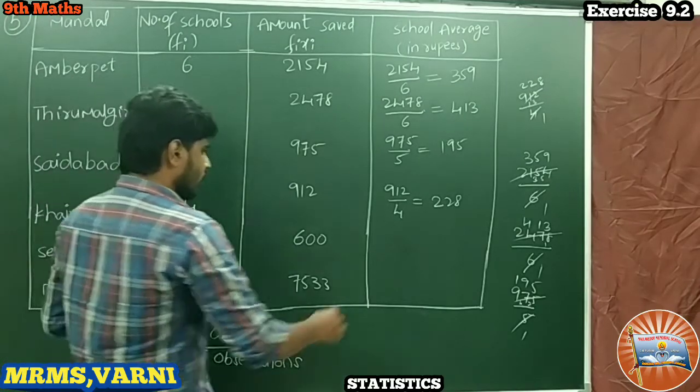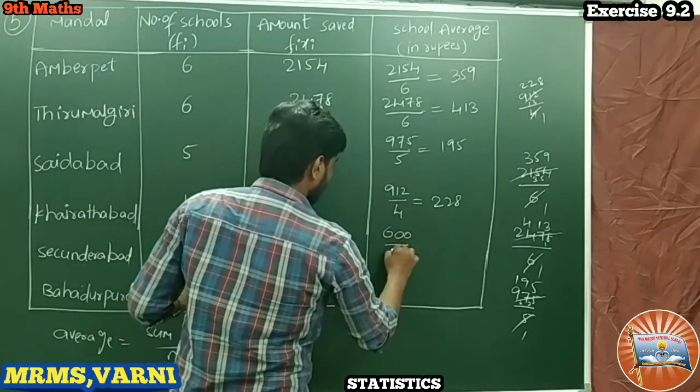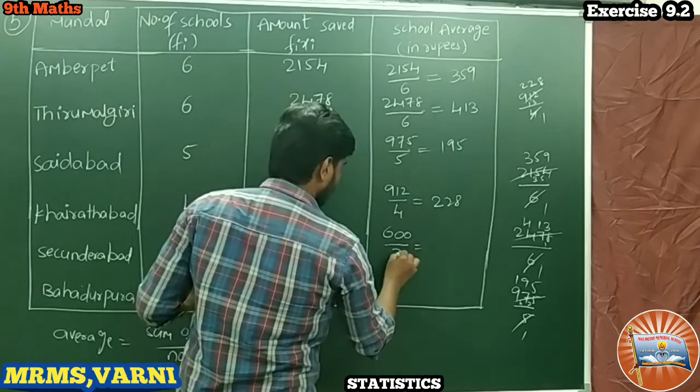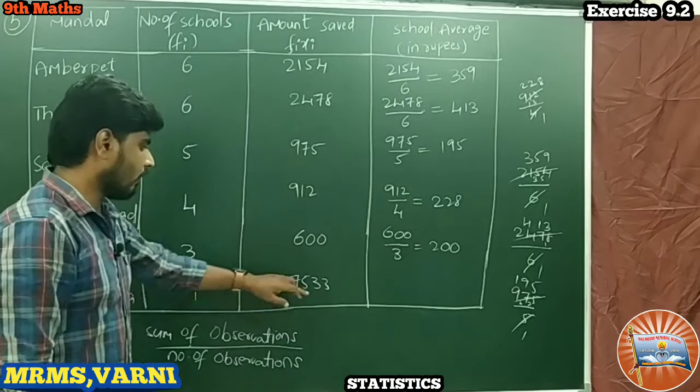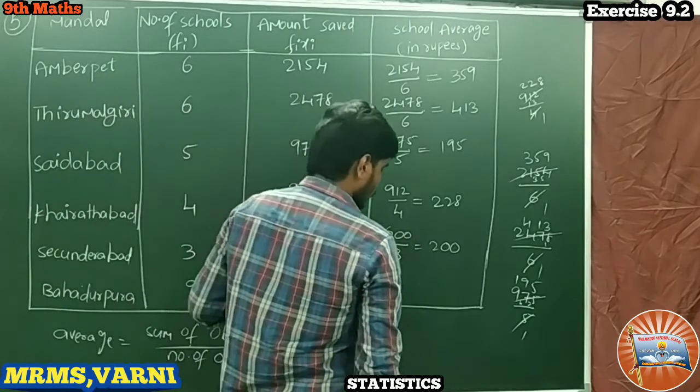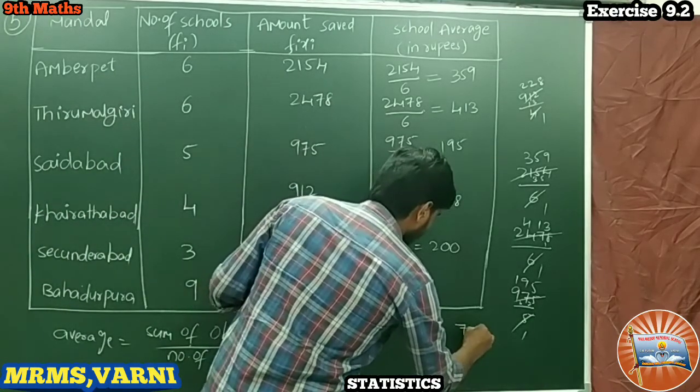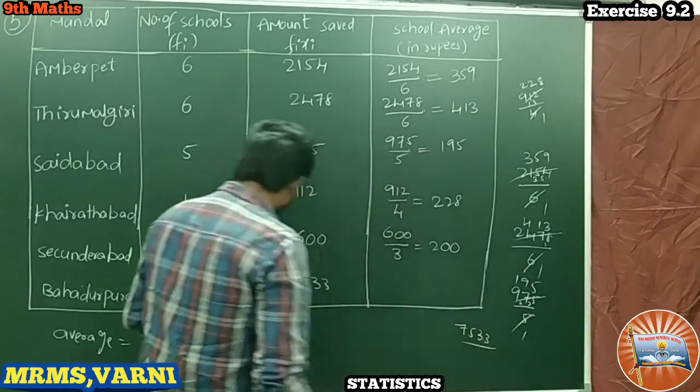Next, 600 by 3, that is nothing but 200. And then 7533. So shall I take here 7533 by 9.